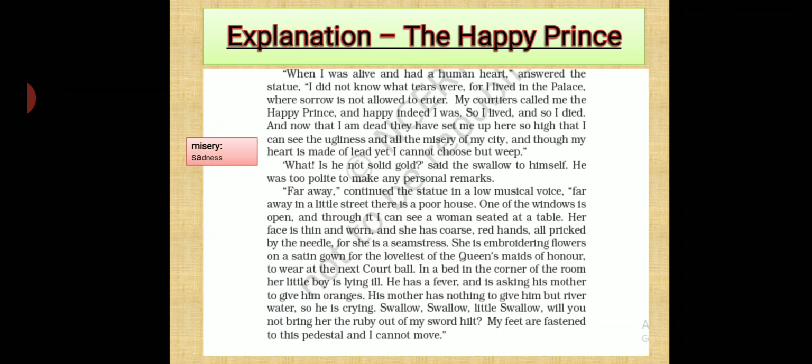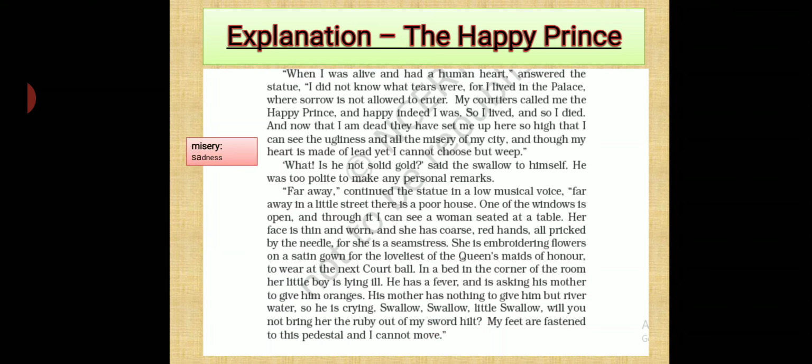Now that he was dead, they had put him so high in the form of a statue on a pedestal that he could see the whole city and the ugliness of the city. He could see there were so many people living in misery, lacking food, money, homeless, hungry. Now the statue's heart was made of lead, a metal, and although it did not have any feelings, still when it saw all the sadness, it became sad and wept.